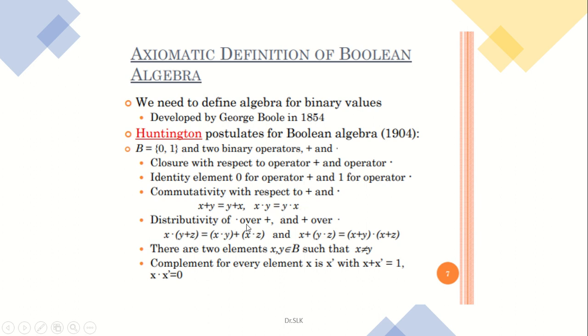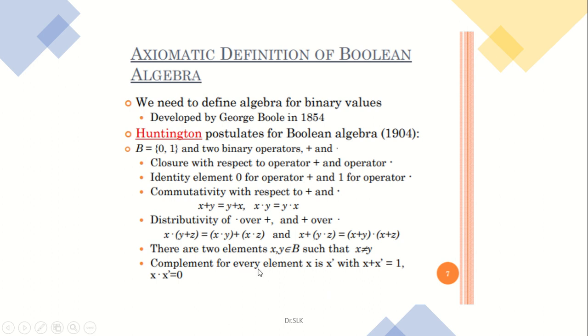It is distributive: multiplication over plus, and plus over multiplication. So you can write x · (y + z) = x · y + x · z, and x + (y · z) = (x + y) · (x + z). There are two elements x, y in the set B of binary values such that x is not equal to y. At no time can 0 be equal to 1; 0 is always not equal to 1.